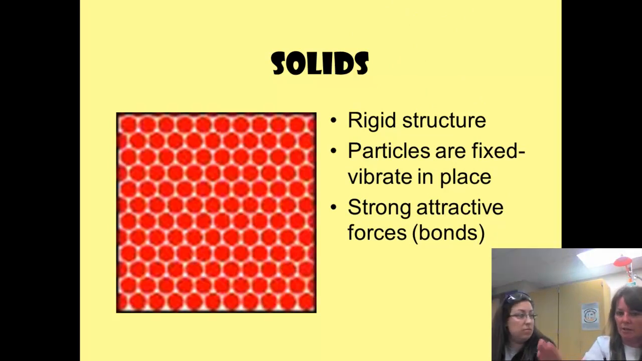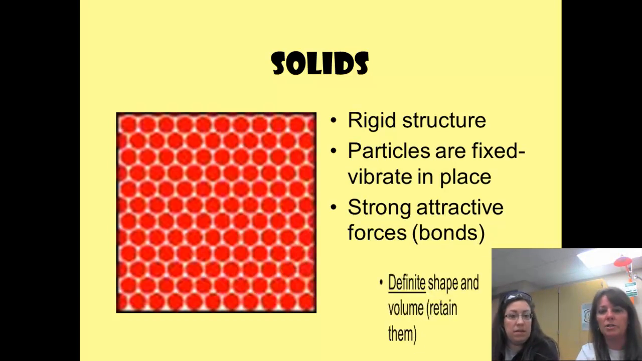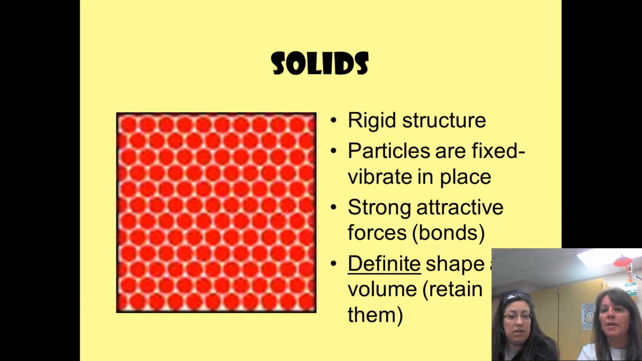Solids, think of this table, nice solid. It's a very strong attraction. And then we talk about how the shape and the volume stay the same. They don't change. So if I put this table in a different room, it's still a table, still going to be a rectangle, still going to have the same shape and the same volume.